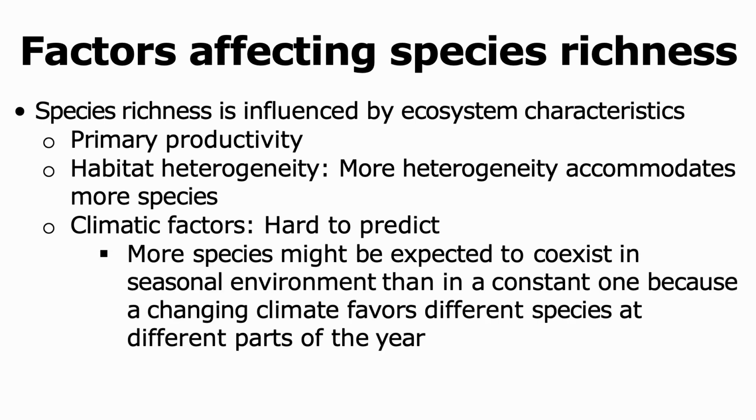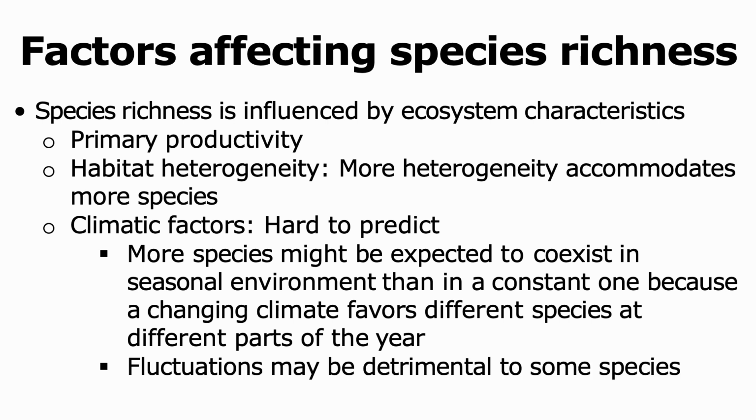There are species that may be expected to coexist in certain seasonal environments more than in a constant one, because a changing climate can favor some species over others during different parts of the year, and hence it enhances species richness. However, if there are too many fluctuations in the climate, it may be detrimental and thus reduce species richness. Hence, climatic factors and their influence on species richness are hard to predict.